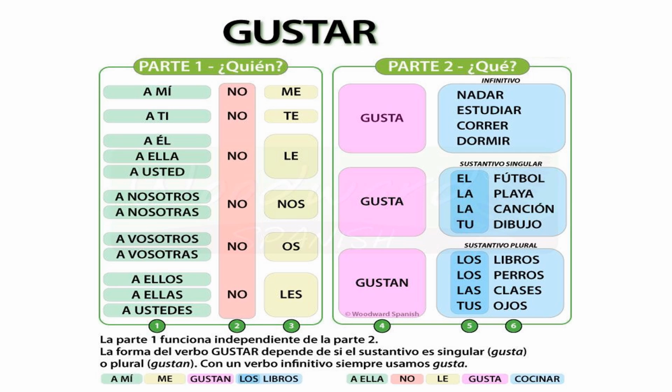Okay, so we can say, a ustedes les gustan las clases. You all like the classes. Now, since las clases is plural, we will say gustan. A ellos no les gustan tus ojos. They do not like your eyes.